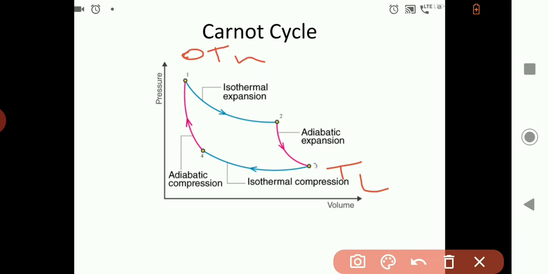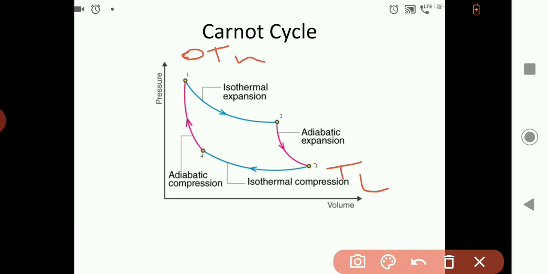Now after that we are insulating the piston head, and there will be further expansion of the gases, and that is isentropic. So there is no heat transfer from system to surrounding or surrounding to system. It is totally insulated. In this case this expansion will occur adiabatically. For achieving this adiabatic expansion process, we have to move the piston very fast. Means a fast movement of the piston is required for the adiabatic expansion process. And again this is also a reversible process.